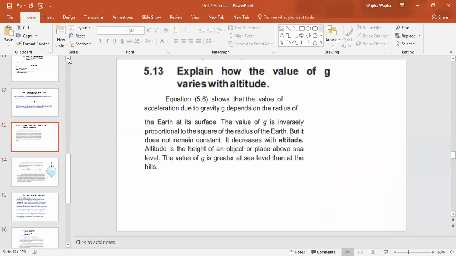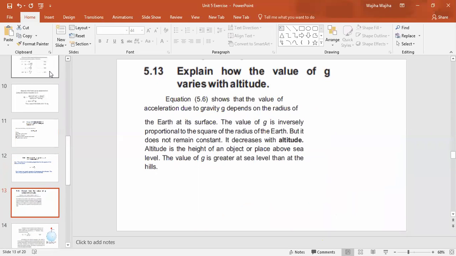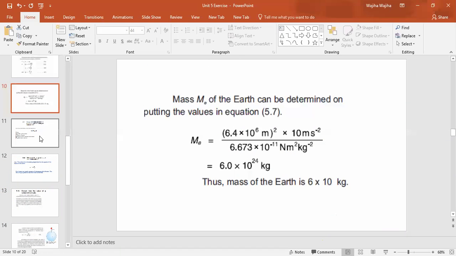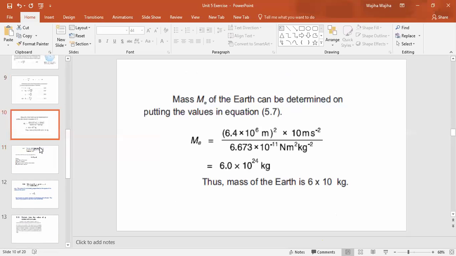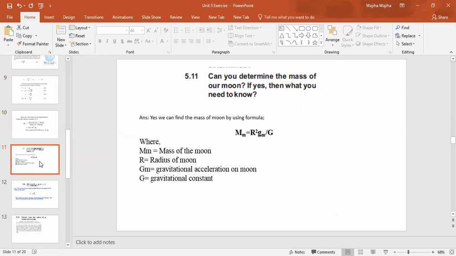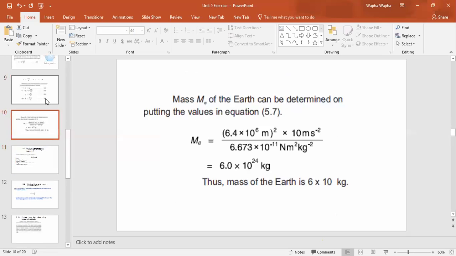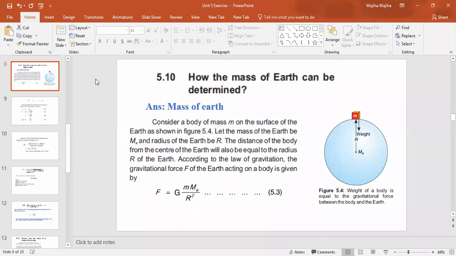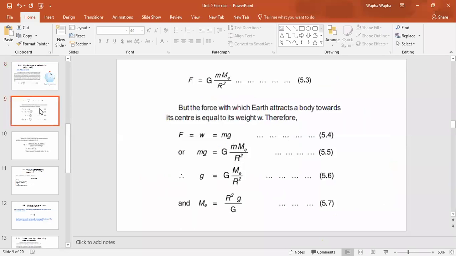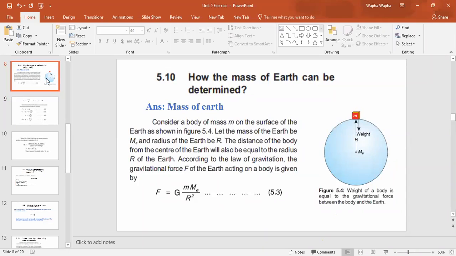Ma'am, can you print these questions out? I will upload this lecture on GC. You can also do it from there, so no worries. You don't need to print. You have to write the answer. I thought she was saying, ma'am, give us the printout. Beta, you have to write these questions in your notebook by hand, okay?